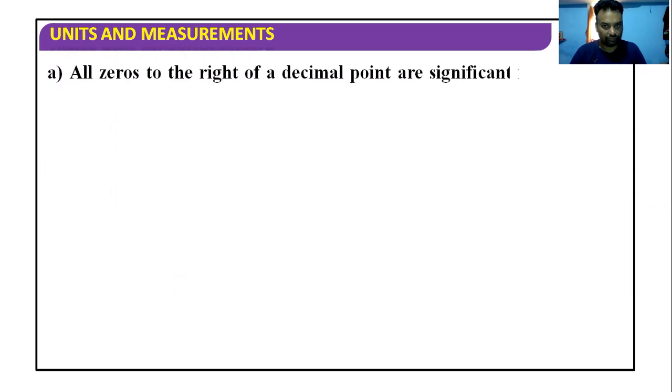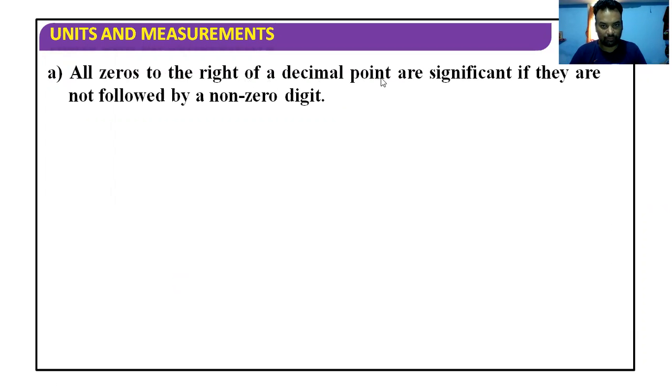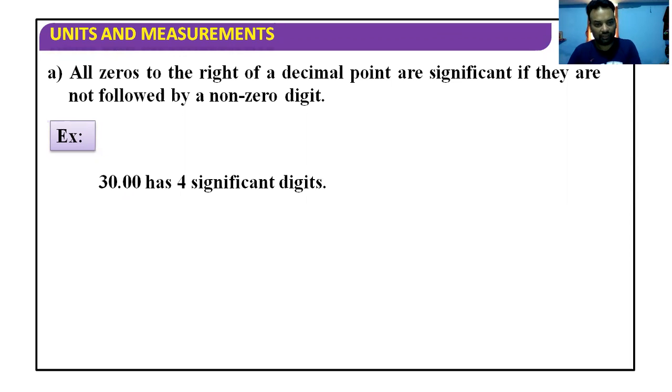Next rule: all zeros to the right of a decimal point, not followed by a non-zero digit, are significant. So again, our focus is on the example. 30.00 has 4 significant digits.